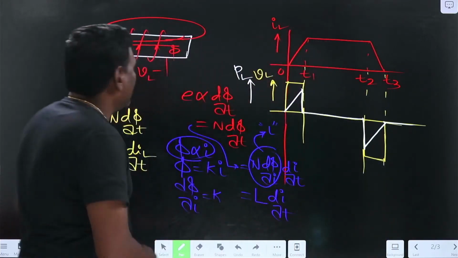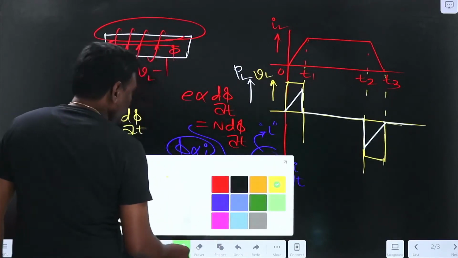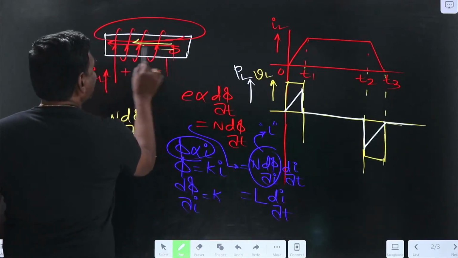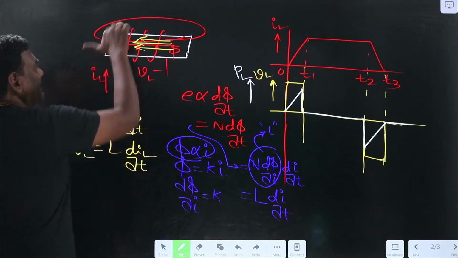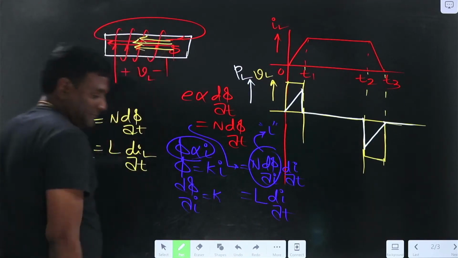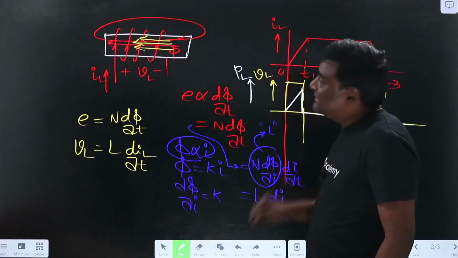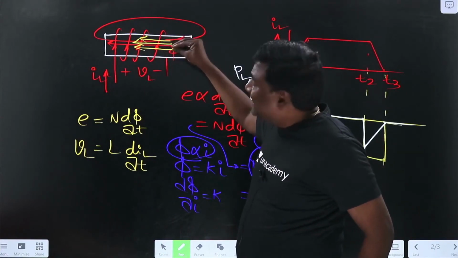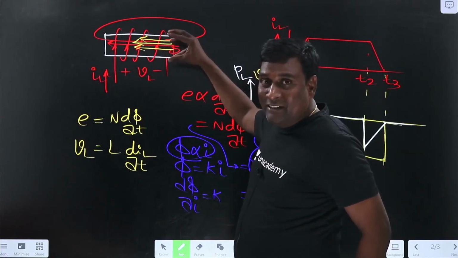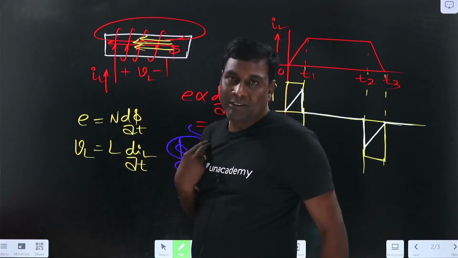Meaning that from 0 to T1, what is happening? My flux is in this direction, because my current is in this direction. Between 0 to T1 my current is increasing linearly, so my flux is also increasing. While the flux is increasing, my voltage polarities are positive and it is absorbing power.